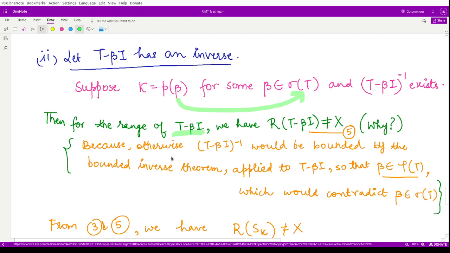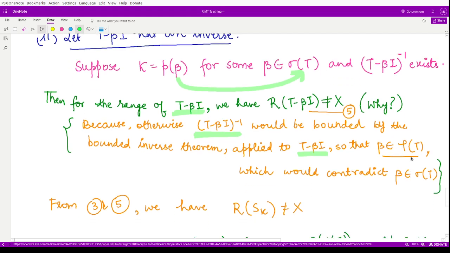Because if this inverse operator exists, it would be bounded by the bounded inverse theorem. And when we apply the same thing to T minus beta I, we will say that beta belongs to the resolvent set of the operator T, and therefore this would contradict the fact that beta belongs to the spectrum of T.